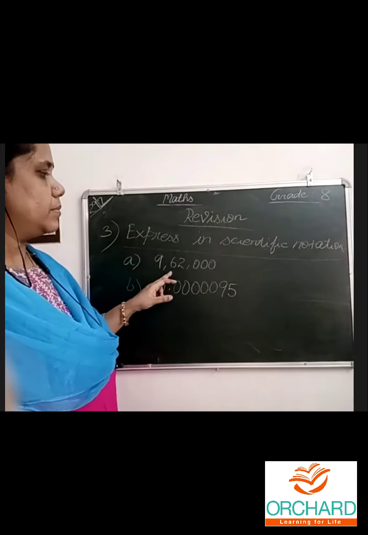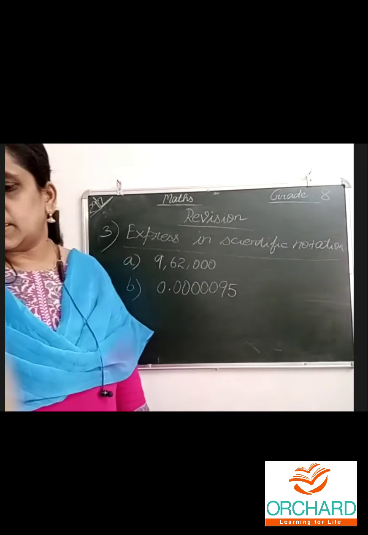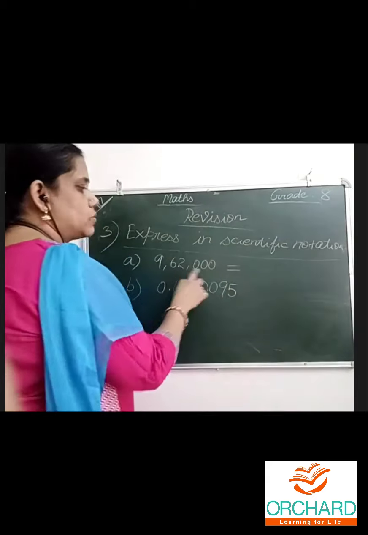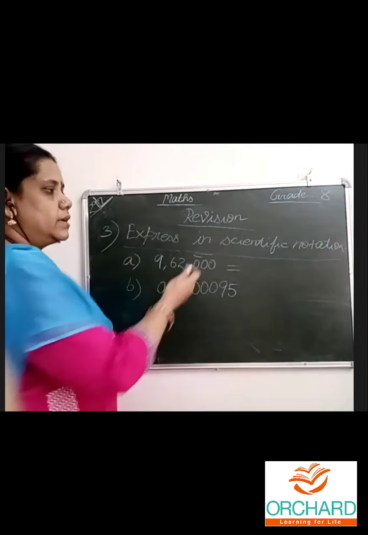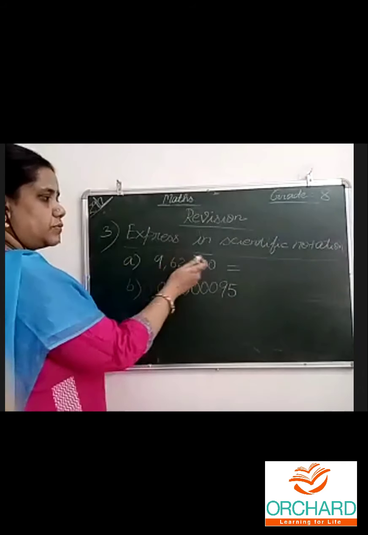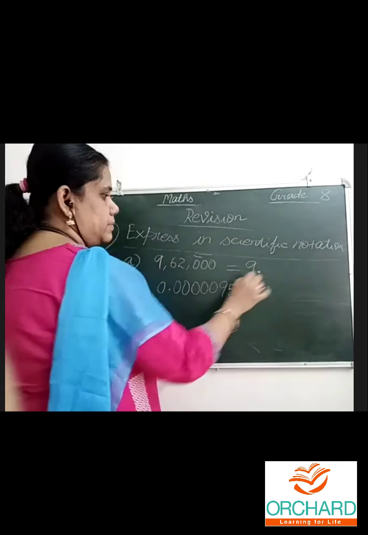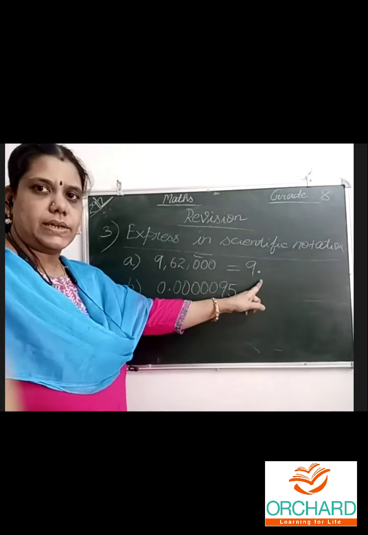9,62,000. If I want it in scientific notation, what to do is first write this, then keep a decimal point. From the last I need to travel 1, 2, 3, 4, 5. Before 5 numbers, this integer I want. 9 point. Many times I told, after the first number, the point will come.